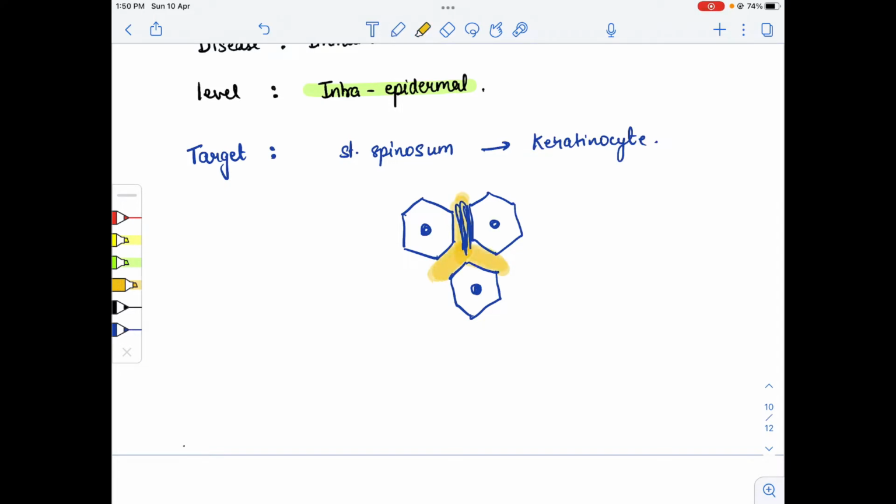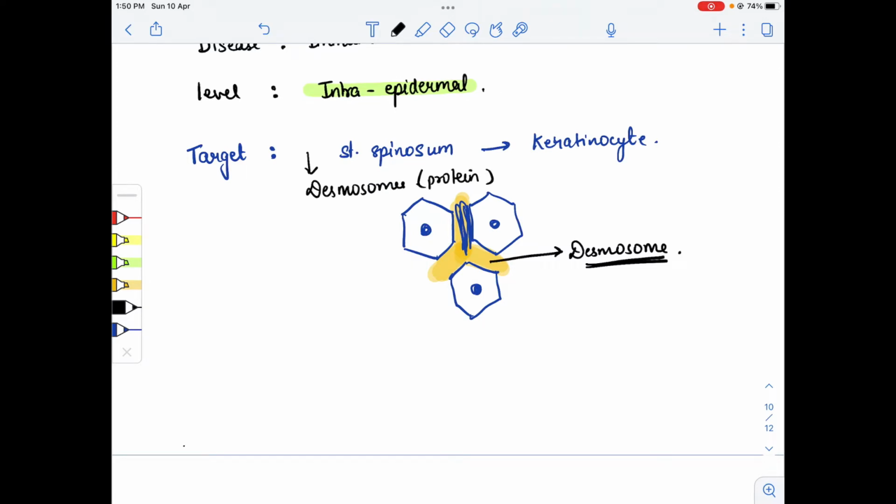Suppose this one is a desmosome. Here the antibodies are formed against this desmosome protein. So the target is the desmosome protein.